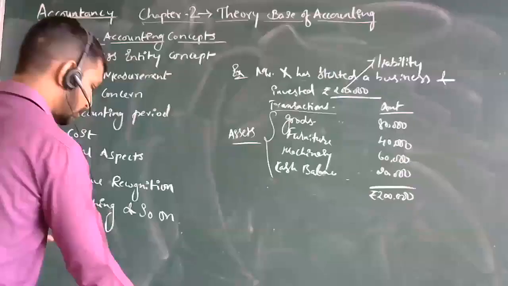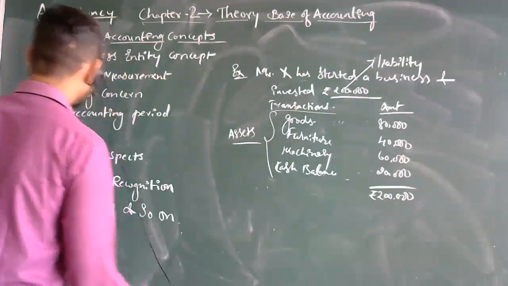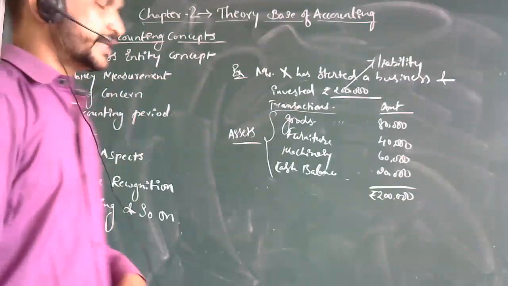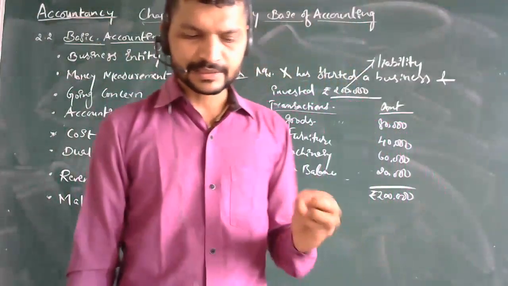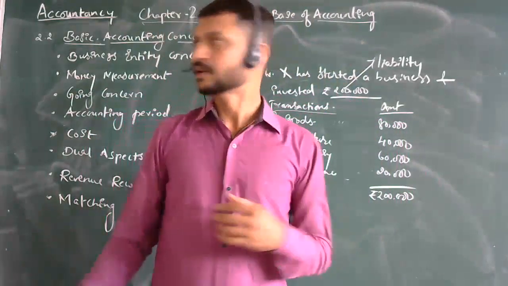So this is all about the first point, the business entity concept. Now coming to the second point, what exactly is our second point? See, money measurement concept.